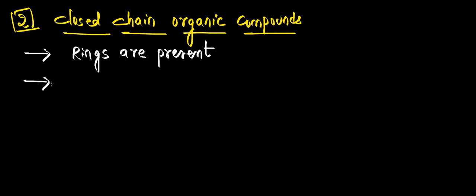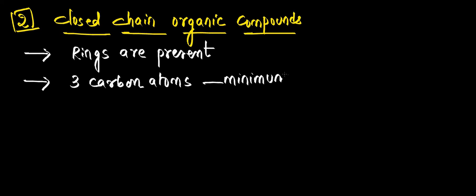If you take one carbon atom, it's not possible to form a ring. And even with 2 carbon atoms it is not possible. If you take 3 carbon atoms, so minimum 3 carbon atoms are required to form a ring, isn't it? Like you can take cyclopropane, cyclobutane. The cyclic compounds will form with minimum 3 carbon atoms. With 2 and 1 carbon atom, it is not possible. Now these closed chain compounds are also called cyclic compounds.